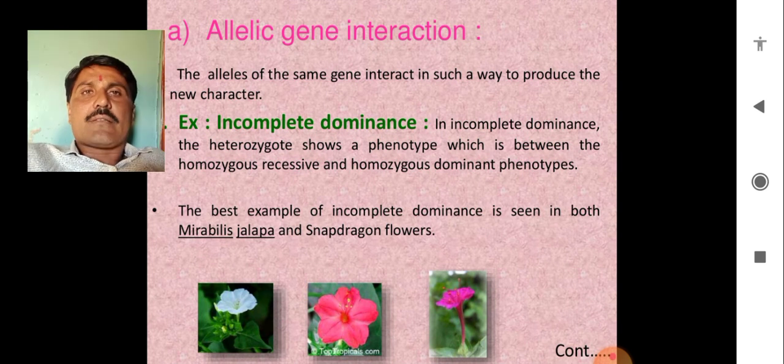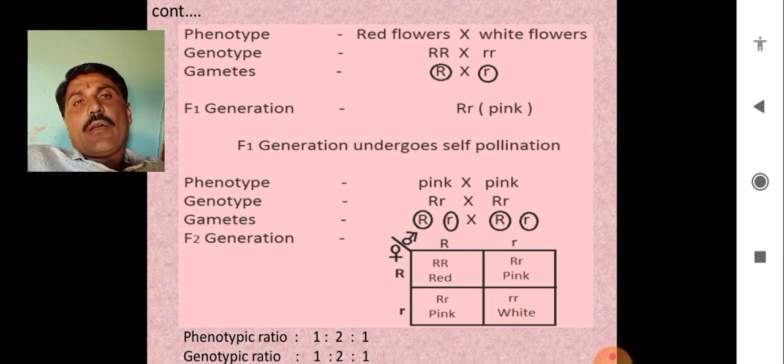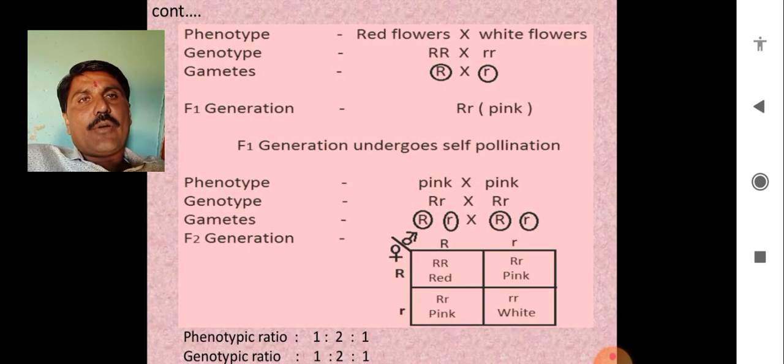The previous Mirabilis shows some yellow flowers. Now, due to this heterozygote incomplete dominance, it shows a reddish color. Well, when we study incomplete dominance, we see allelic gene interaction. The example is incomplete dominance.